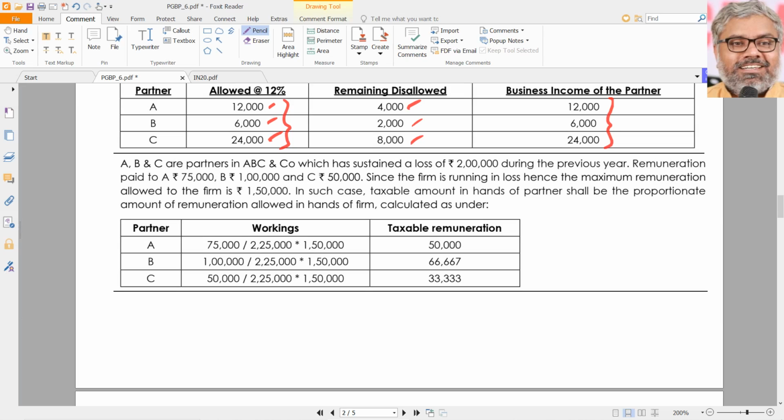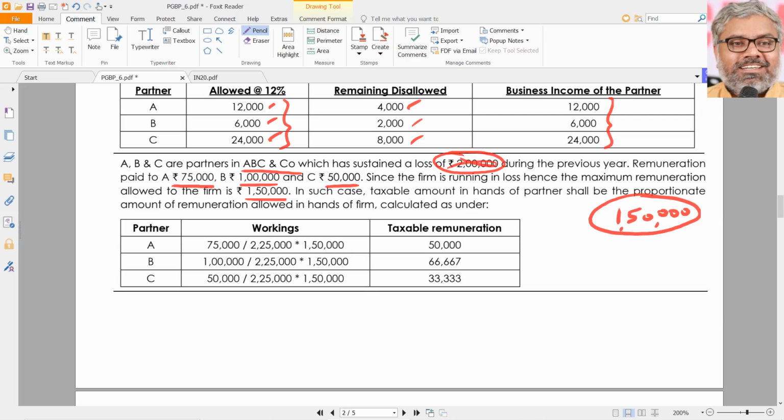Let us take another situation, an example where A, B, C, partners in ABC and Company, sustained a loss of 2 lakhs. Whatever the loss is, the amount doesn't matter. Whether it is 2 lakhs, 5 lakhs or 45 lakhs, the maximum amount that can be allowed as deduction for remuneration is 1,50,000 rupees only. That's it. So the remuneration paid was 2,25,000, which is more, right? Since the maximum remuneration which can be claimed as deduction by the firm is only 1,50,000, how will each partner get taxable remuneration in their hands?